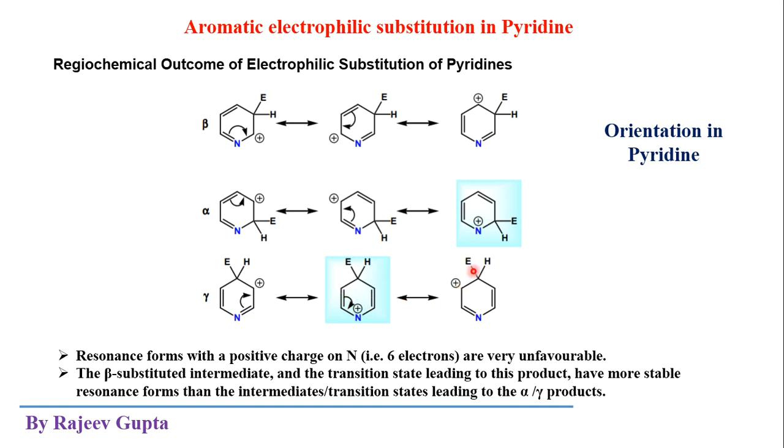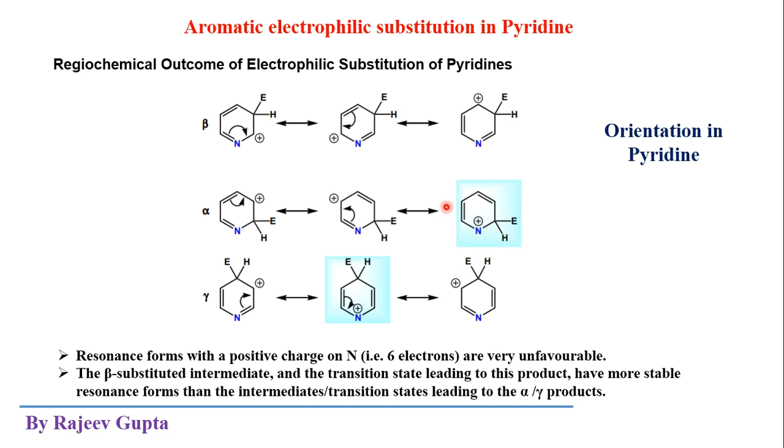So observe that in alpha and gamma attack, we obtain a resonating structure where the positive charge comes on the nitrogen atom. Nitrogen is a more electronegative atom than carbon, so a positive charge on this nitrogen atom is not favorable. Due to the presence of this positive charge on nitrogen, this resonating structure is very less stable.